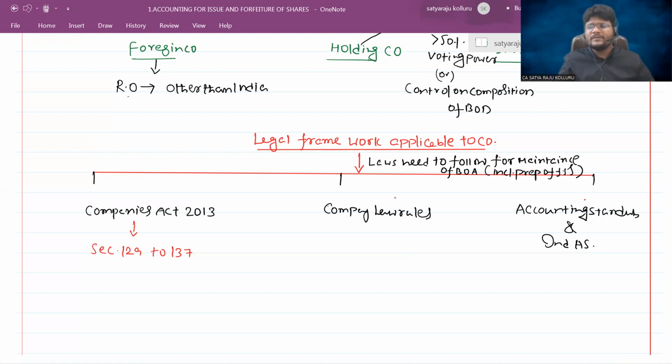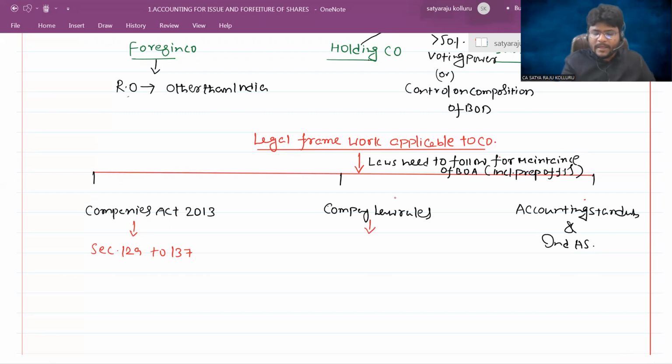My point is that for the preparation of financial statements or the bookkeeping of a company, apart from knowing the general things related to the company, you should also be aware of the provisions of the Companies Act 2013. That is my point. Then, related company law rules.